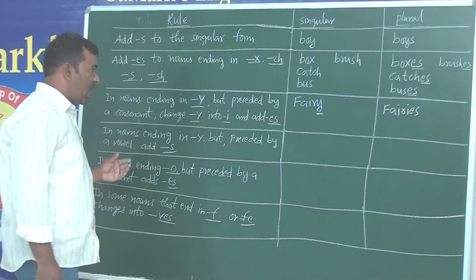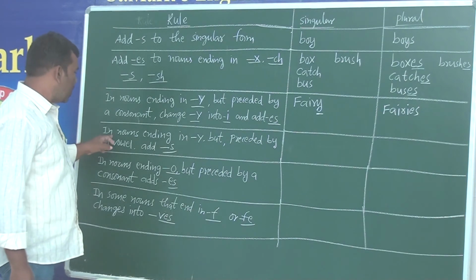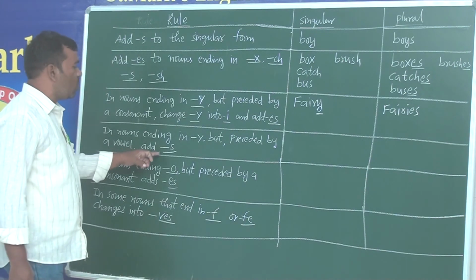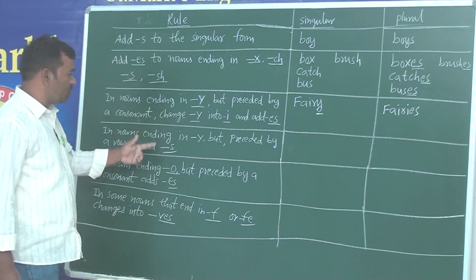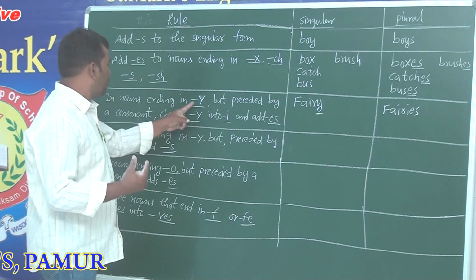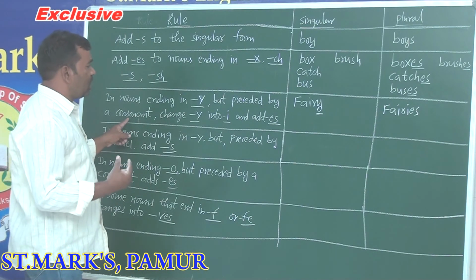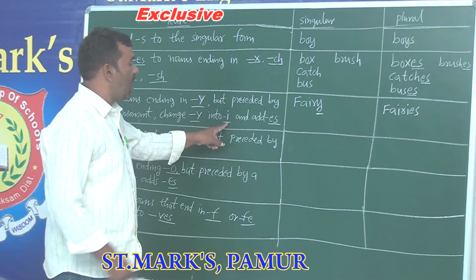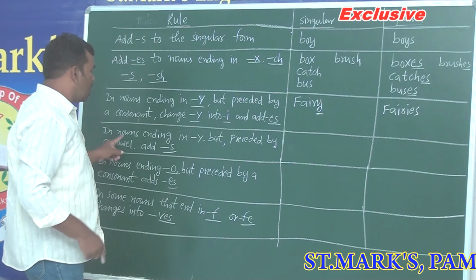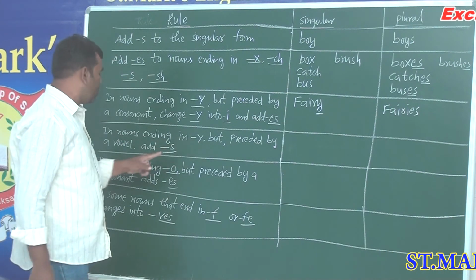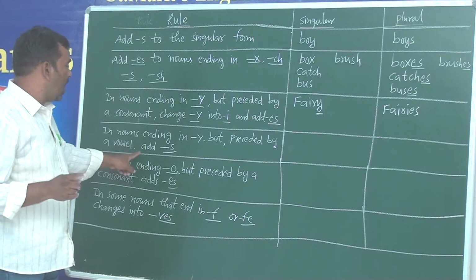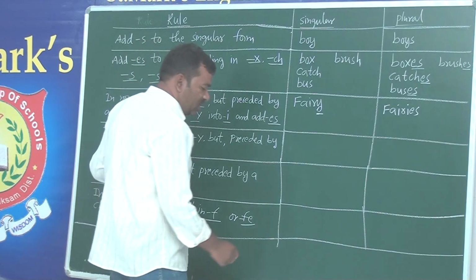Got it? And the last one here, one more: in nouns ending in Y but preceded by a vowel, add only S. So what is the difference between these two? If any noun ends with Y but is preceded by a consonant, in such a case the Y changes into I, later on it adds ES, like this. And in the other way, in nouns ending in Y but preceded by a vowel, that has to be added with only S. For example, day.